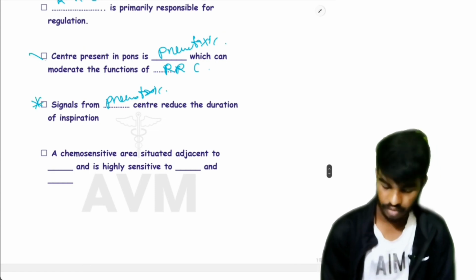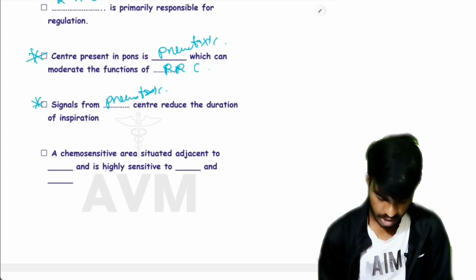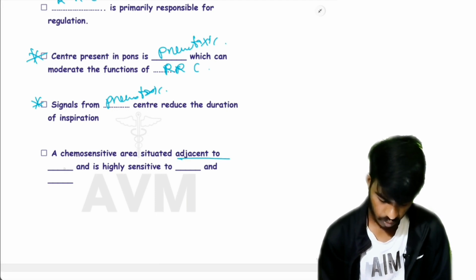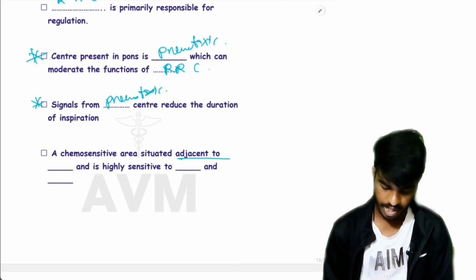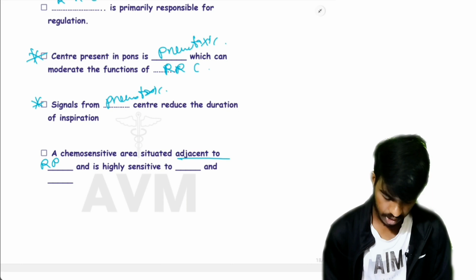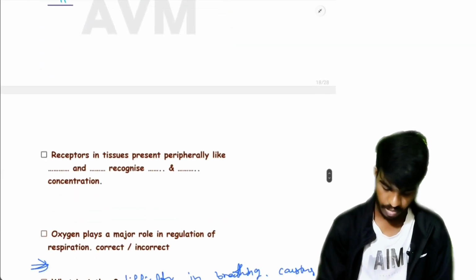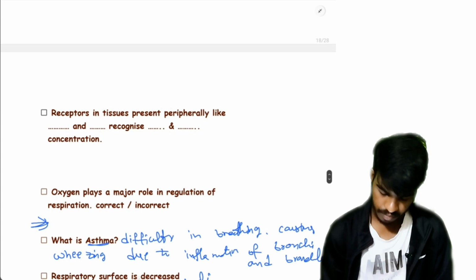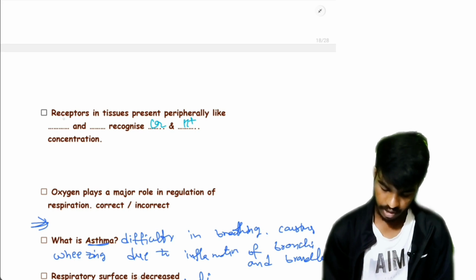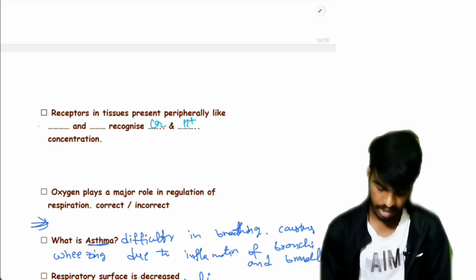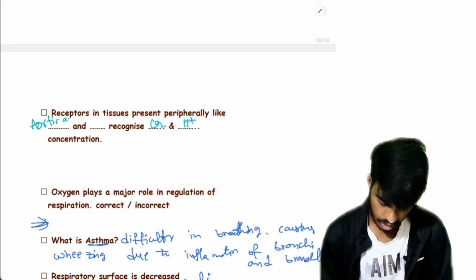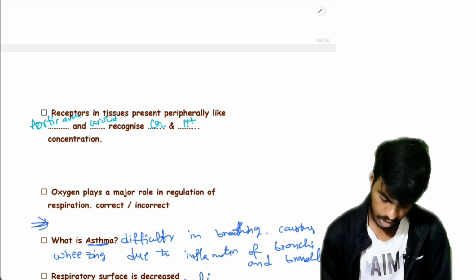Here most of the students get confused. A chemosensitive area situated adjacent to the respiratory rhythm center is highly sensitive to CO2 and H plus ions. And receptors in tissues present peripherally, like the aortic arch and carotid artery, recognize CO2 and H plus concentration.